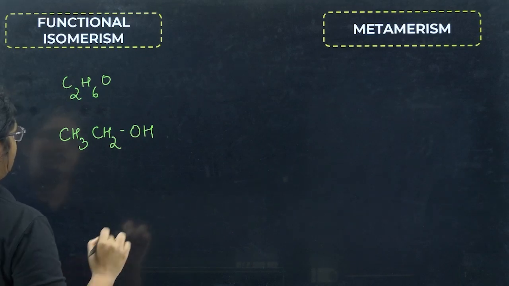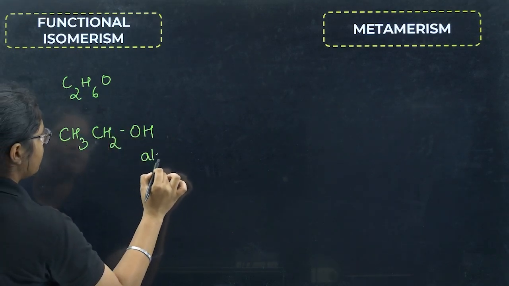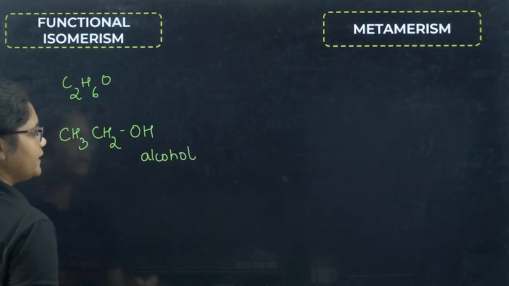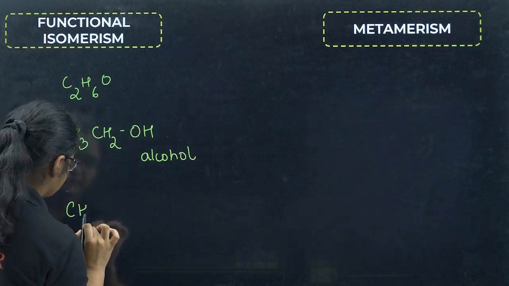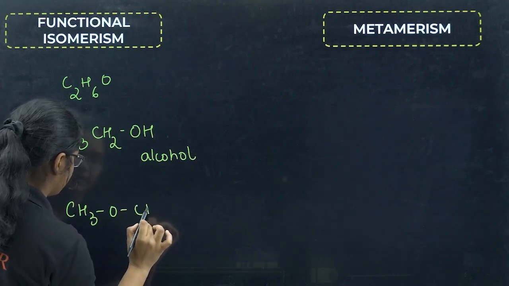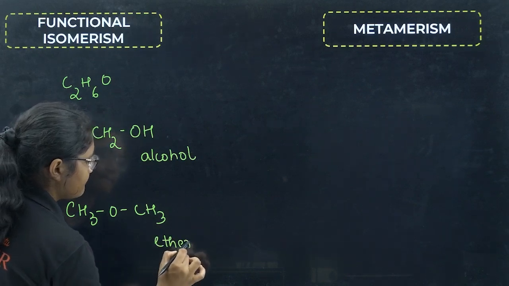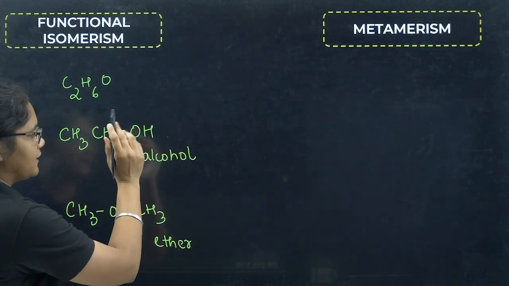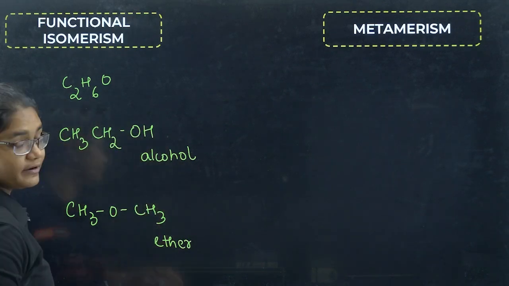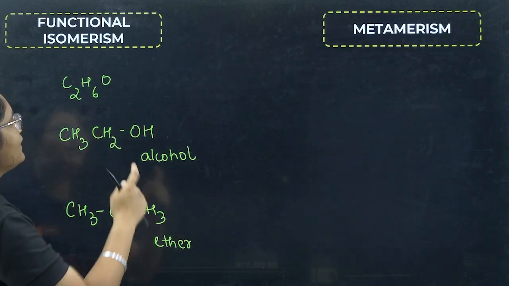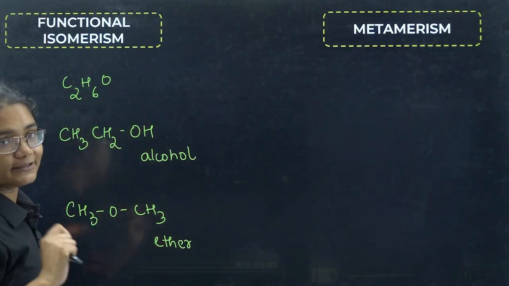You can see this is an alcohol functional group, right? I can also have an isomer like this, CH3OCH3. Okay, this is an ether. So when you have the same formula, but you can write two different types of functional groups out of that, that is called as functional isomerism.